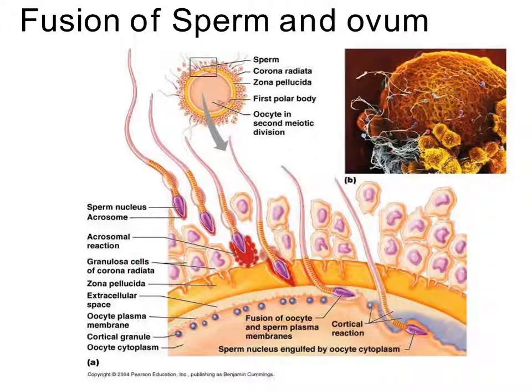Now here you can see in the picture how it is happening. The sperm comes in contact with the zona pellucida layer, which is dissolved by the acrosomal head, which contains hydrolytic enzymes. Once the zona pellucida layer is dissolved, the sperm head comes in contact with the cytoplasm of the secondary oocyte. At that time, the secondary oocyte completes its meiosis II and develops into the ootid, where the fusion of the sperm nucleus and the egg nucleus occurs to form the zygote.